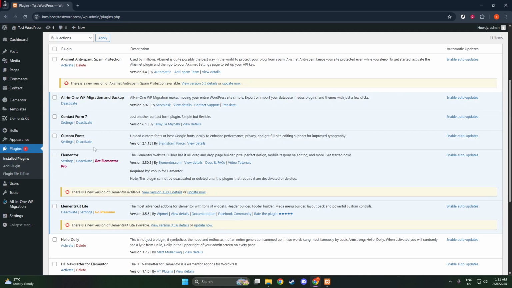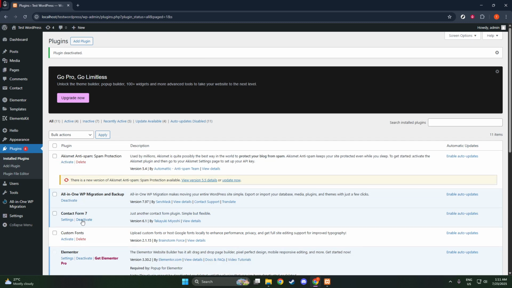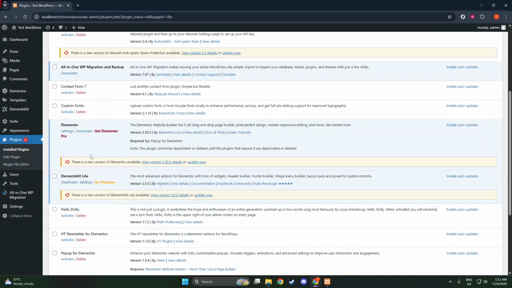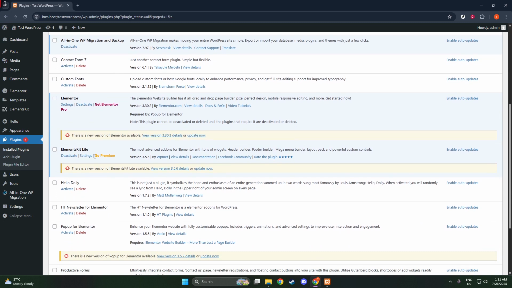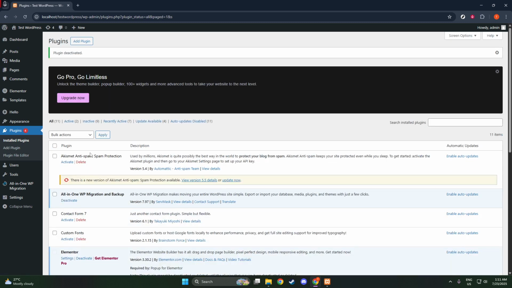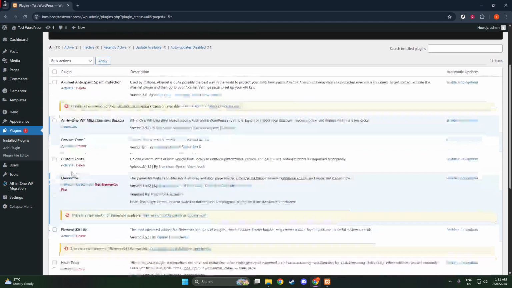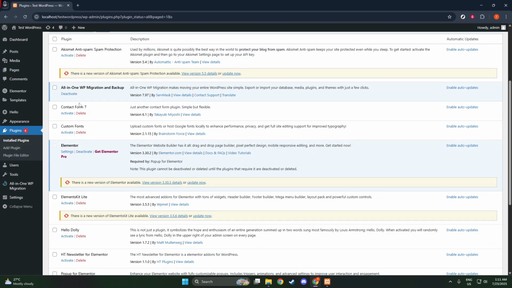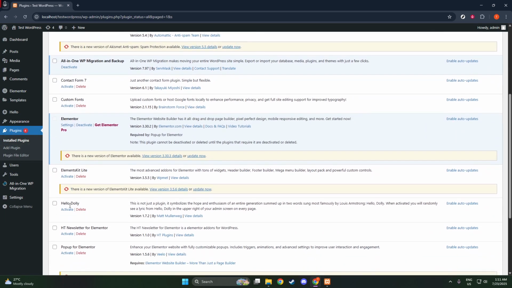If the 500 error vanishes at this stage, it means there's a conflict with one of your plugins. So, what's next? We'll need to find out which plugin is causing the issue. Start by reactivating your plugins one at a time. Do this slowly. Reactivate one, then check your site, then another, and check again. This process may seem tedious, but it is highly effective. When you reactivate a plugin and the error appears again, you've found the culprit. With this information, you can either contact the plugin developer for a fix or look for alternative plugins that provide similar functionality without causing conflicts.